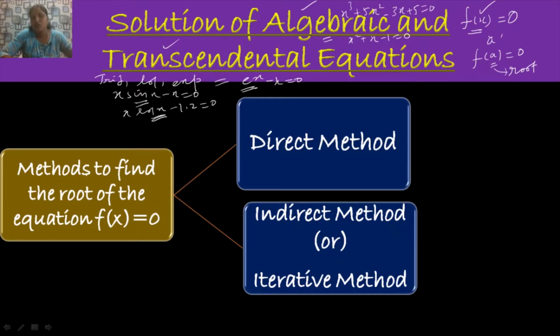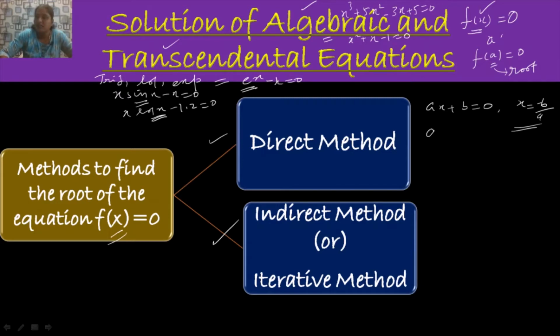There are two methods available to find the root of the given equation f of x equal to 0. One is the direct method, the other one is the indirect method or iterative method. Using the direct method, we can find the exact value of the root. The direct method gives you the exact value in a finite number of steps. For example, you know the solution of the equation ax plus b is equal to 0, isn't it? That is, x is equal to minus b by a is the root of this equation.